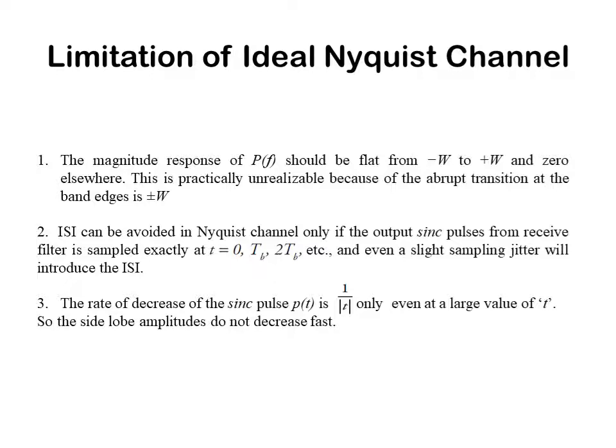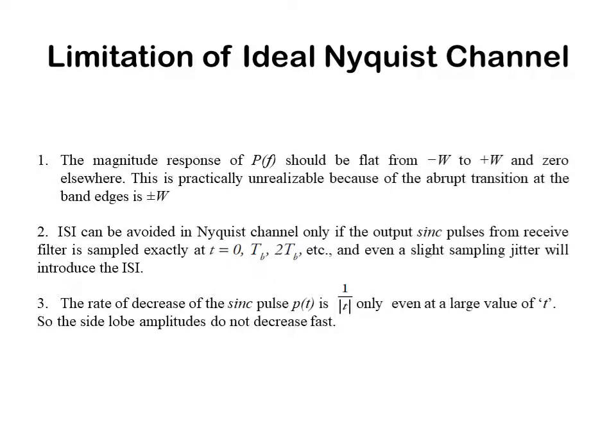Next, ISI can be avoided in the Nyquist channel only if the output sync pulses from the receive filter are sampled exactly at t equal to 0, then TB, then 2 TB, and so on, and even a slight sampling jitter will introduce ISI.